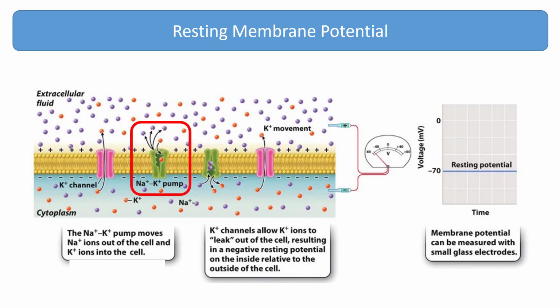The sodium-potassium pump, shown here as the green proteins, uses the energy of ATP to move 3 sodium ions outside the cell for every 2 potassium ions moved in. But potassium channels in the cell membrane, shown here in pink, allow some potassium ions to leak out of the cell. This steady loss of positive charge from inside the cell makes the inside of a resting nerve cell more negative than the outside of the cell. This is what determines the resting membrane potential.